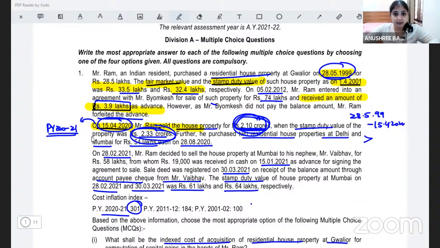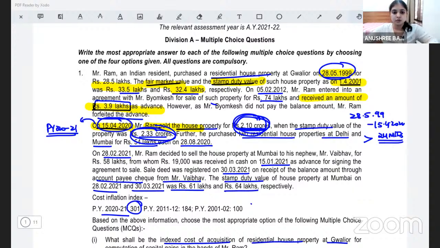Definitely more than, you tell me, what is the relevant period of holding for immovable property? Is it 12 months? Is it 24 months? Or is it 36 months? 12, 24, 36, what are you going to apply? What will your relevant period of holding be for immovable property? 24 months, right? And this is definitely more than 24 months. Hence, it becomes a long-term capital asset. Because long-term capital asset, we are doing indexation and all.